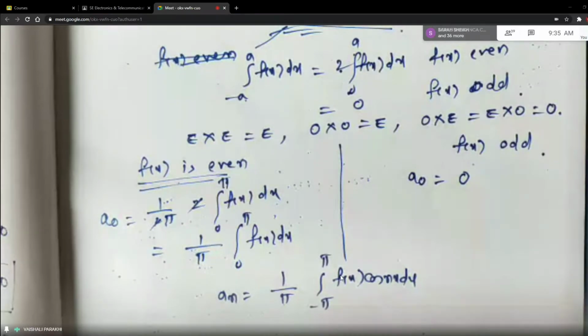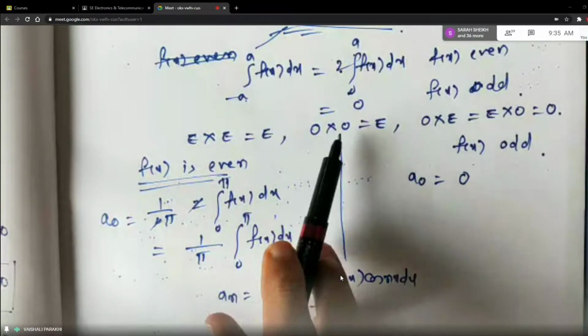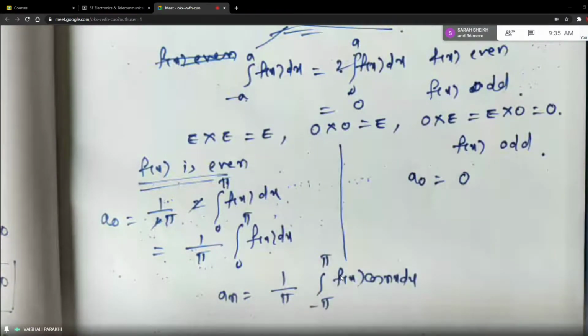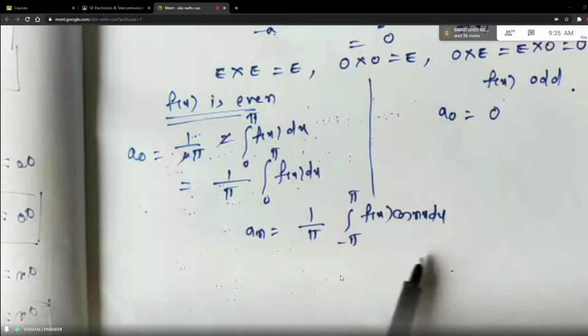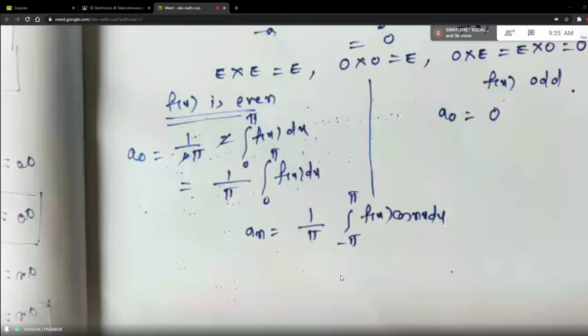Because your limits are from minus pi to plus pi. And this is the famous property of definite integral. Okay. So a naught is done for even and odd function. Now I have written the general formula for an in the interval minus pi to plus pi.